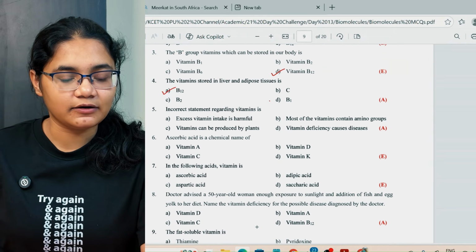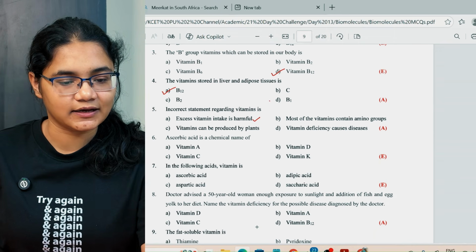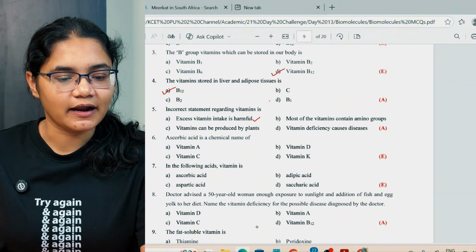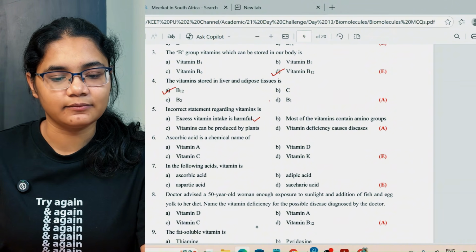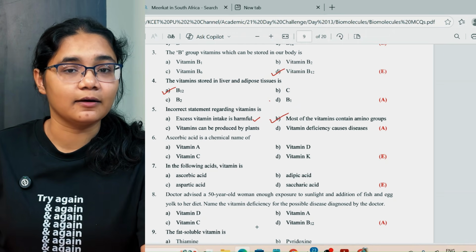Next, the incorrect statement regarding the vitamins. Excess vitamin is harmful, that is a correct statement. Most of the vitamins contain small amino groups. Vitamins can be produced by plants. Vitamin deficiency causes diseases. So the incorrect statement is that it contains an amino group.